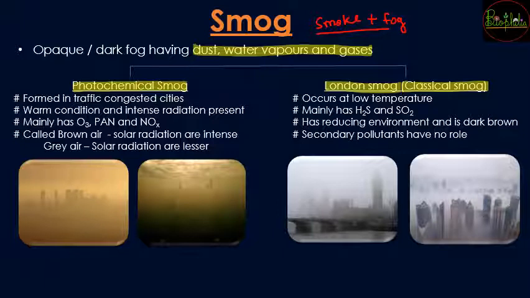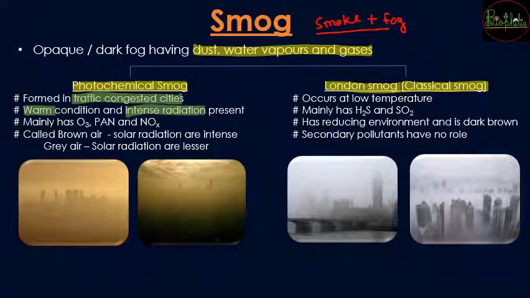Now let's see about photochemical smog. Photochemical smog is going to occur in places where there is traffic congestion. The smoke released because of traffic is going to contribute to the photochemical smog. Now, this photochemical smog is particularly found in places where there is warmth in the atmosphere as well as intense radiation.